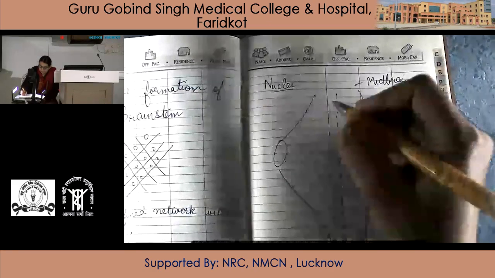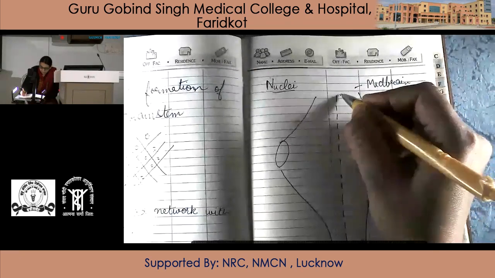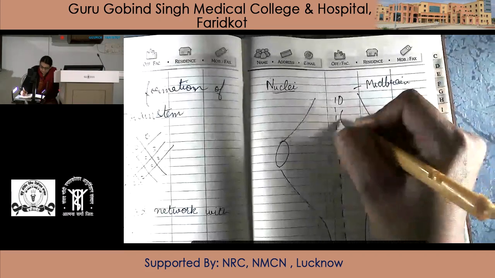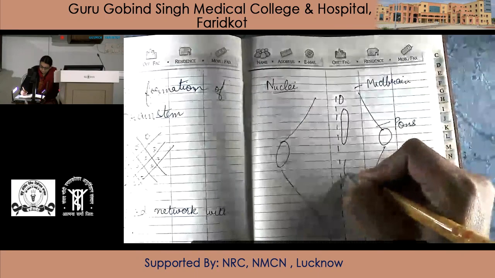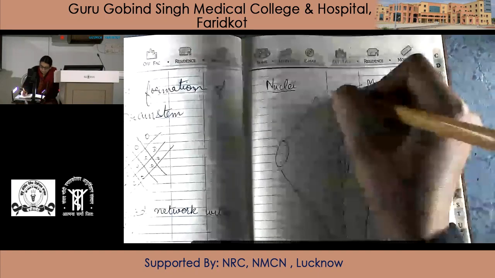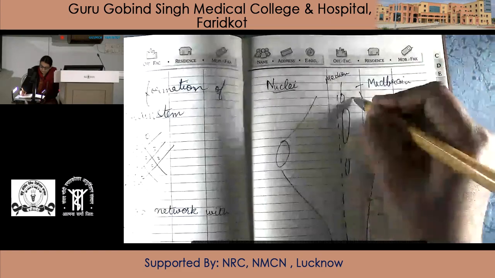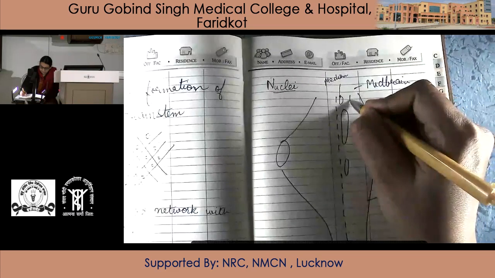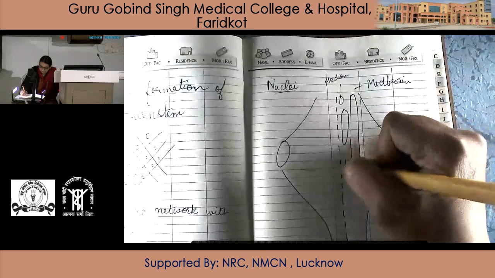Now, parallel to the midline is a column which is called the median column of the nuclei. Parallel to it is the medial column of the nuclei.